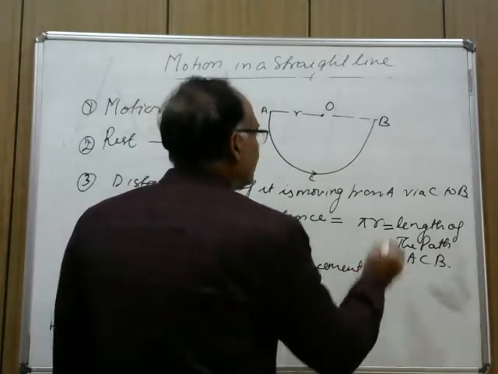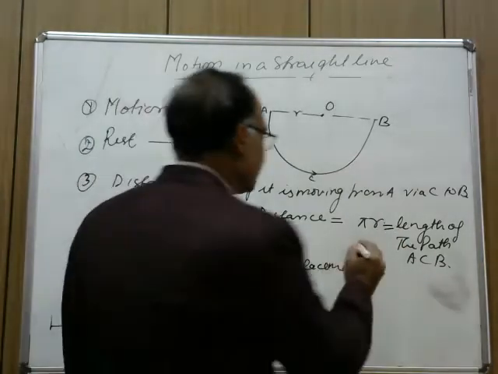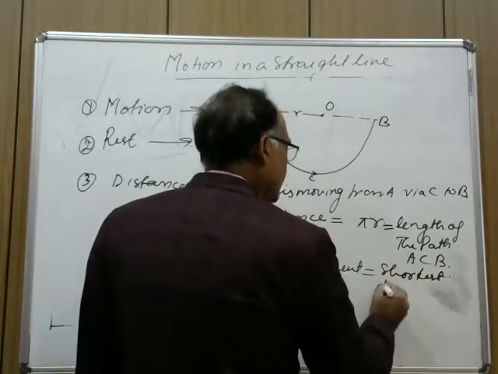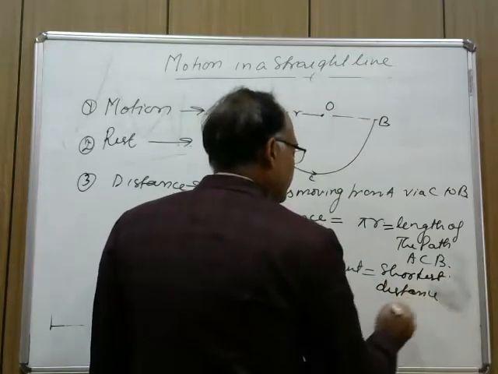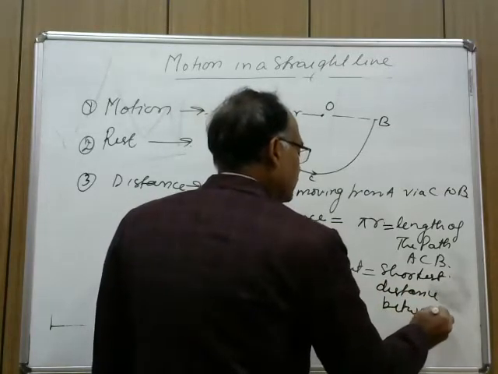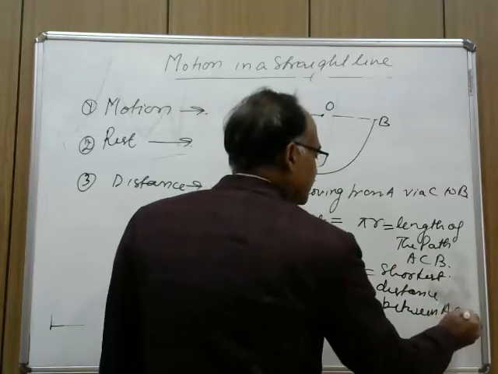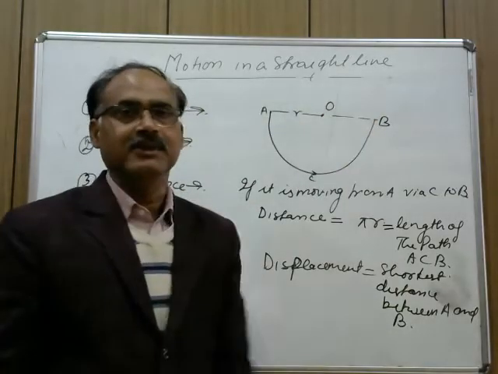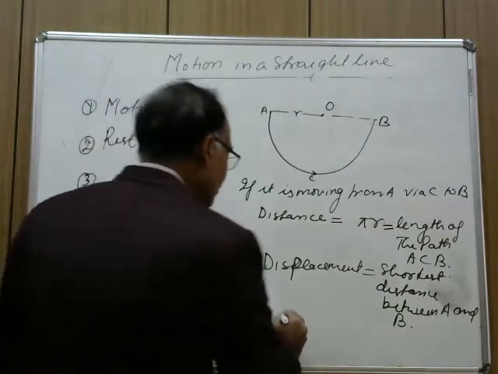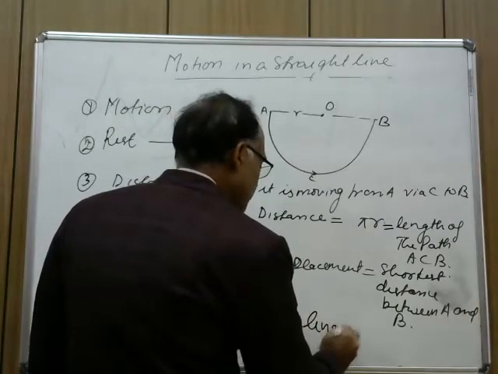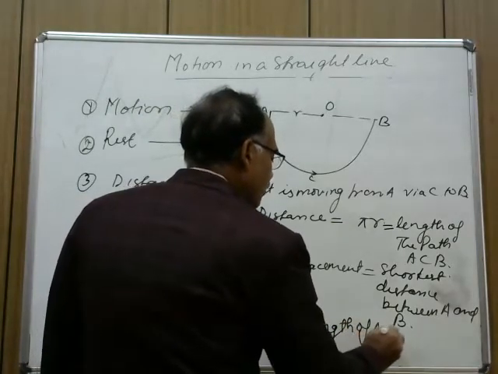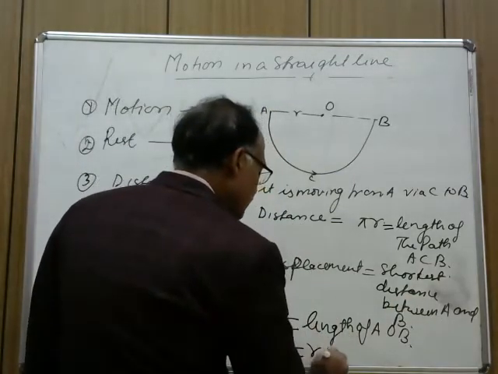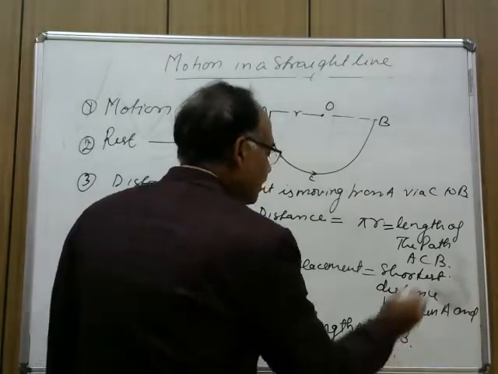Displacement is equal to what? Shortest distance between A and B. So what is the shortest distance between A and B? It is equal to the length of AOB, which is equal to R plus R, which is equal to 2R.